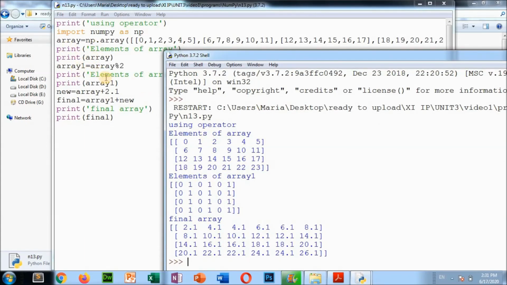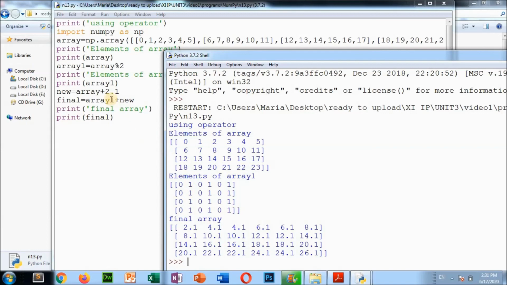See, this is array1. And what you are doing here, array mod 2, means you are dividing these values by 2. That means you will get a remainder of either 0 or 1. So if this 0 is divided by 2, you will get 0. If this 1 is divided by 2, you will get 1. So like that, you are getting the values here.